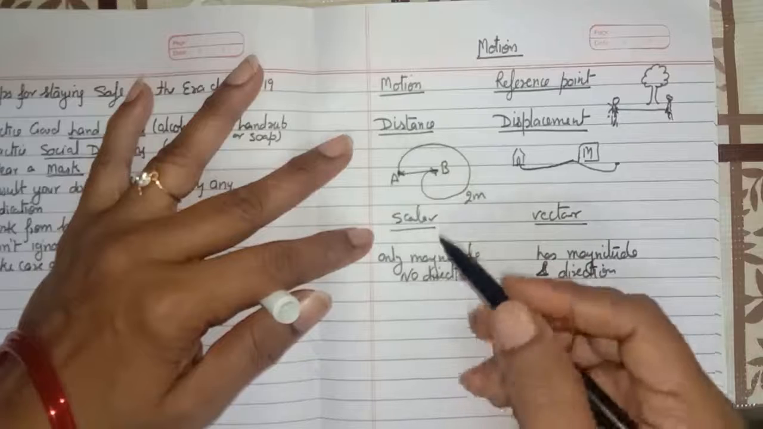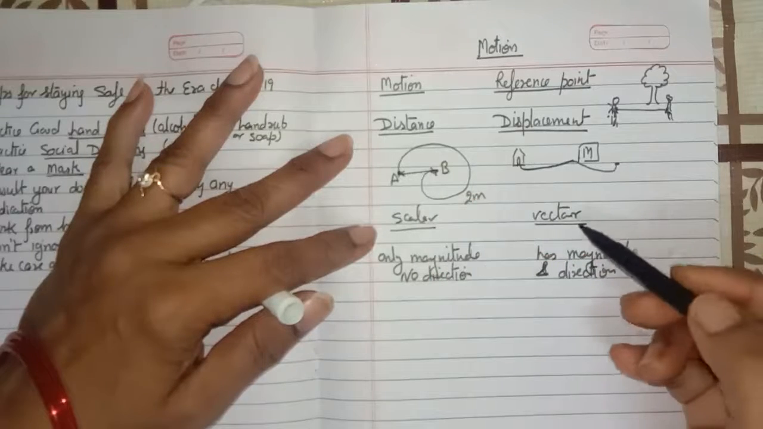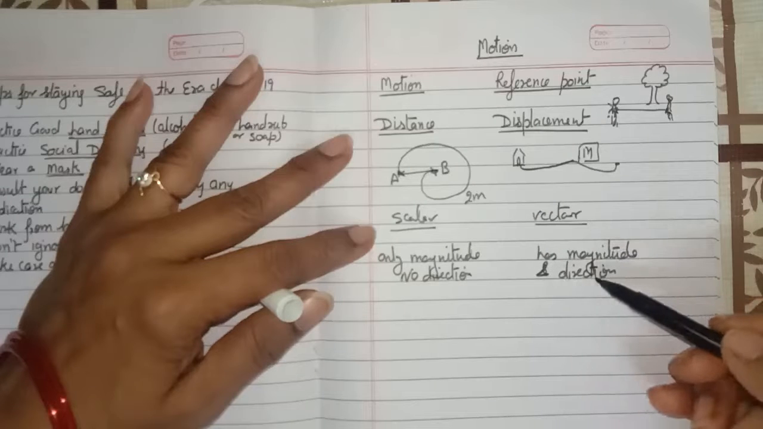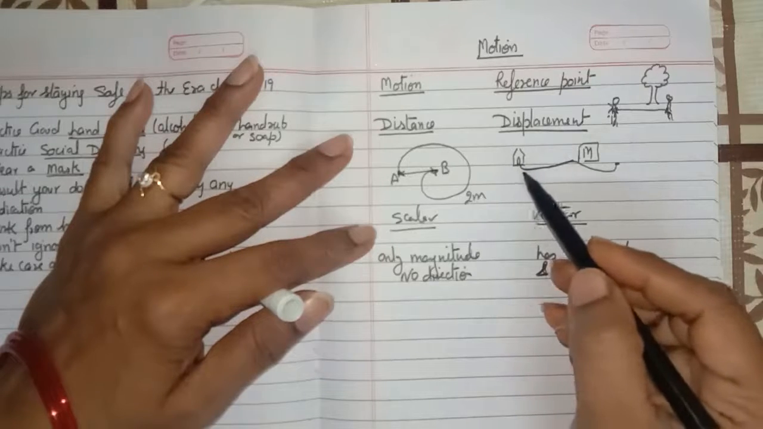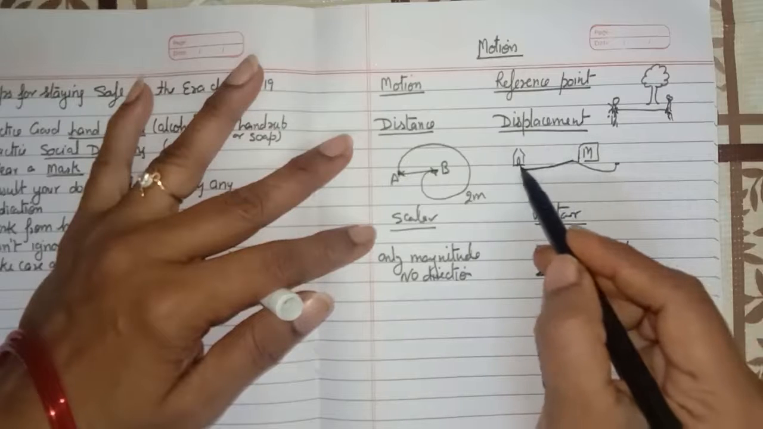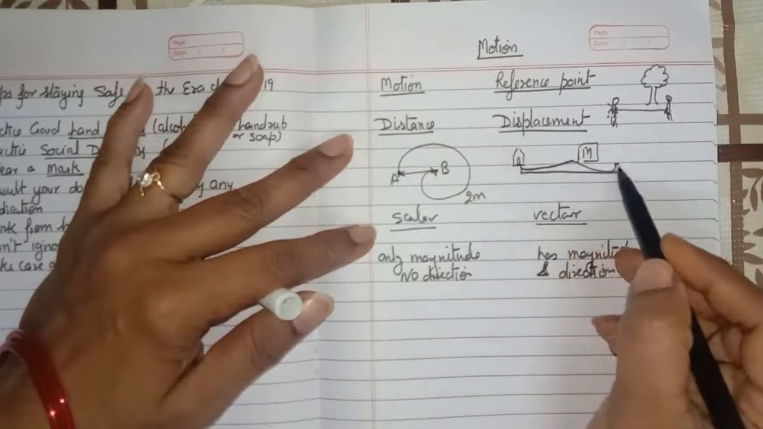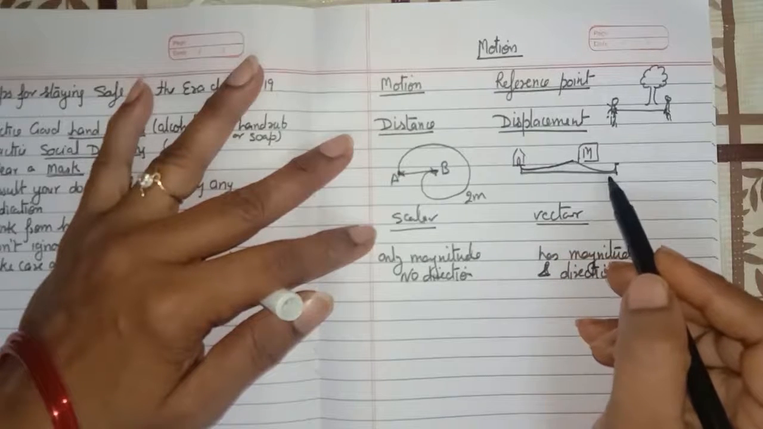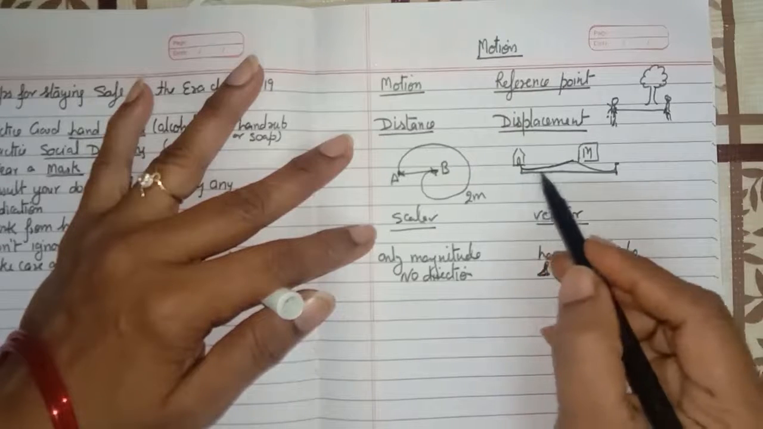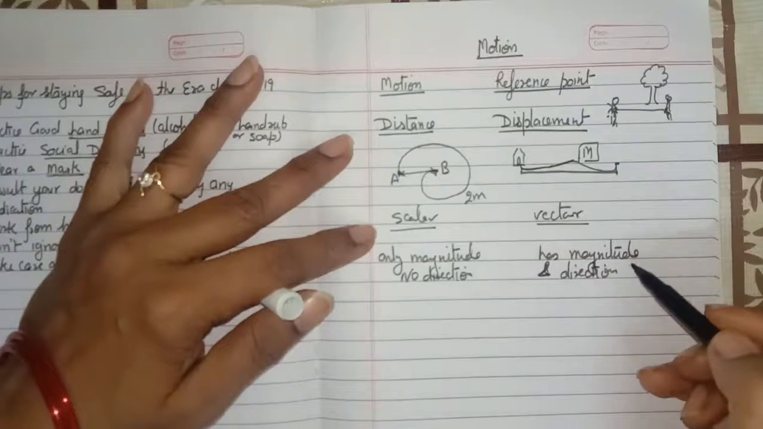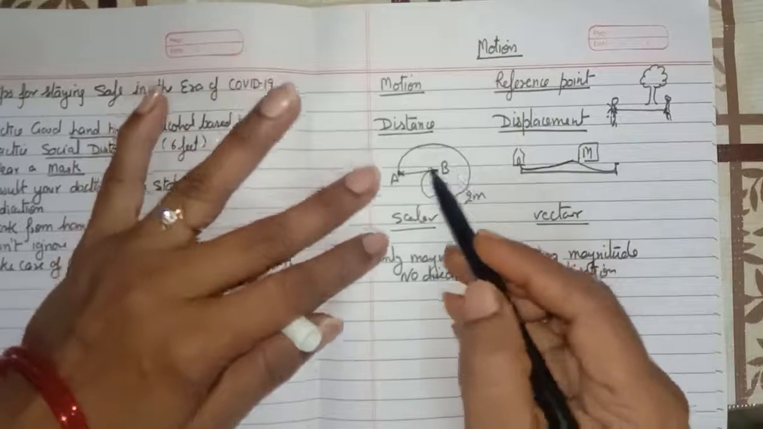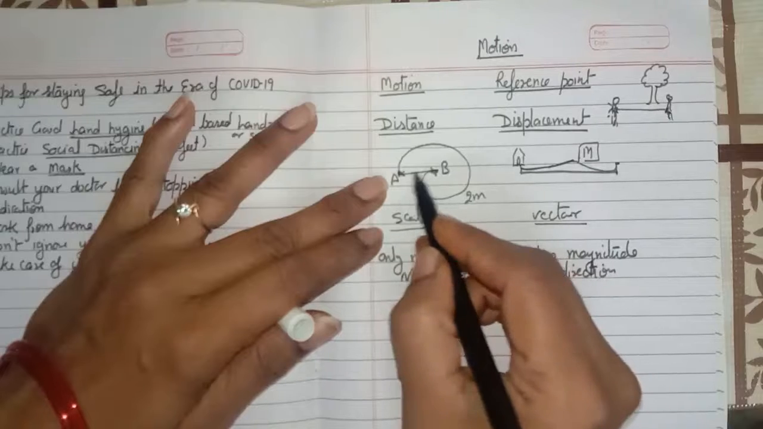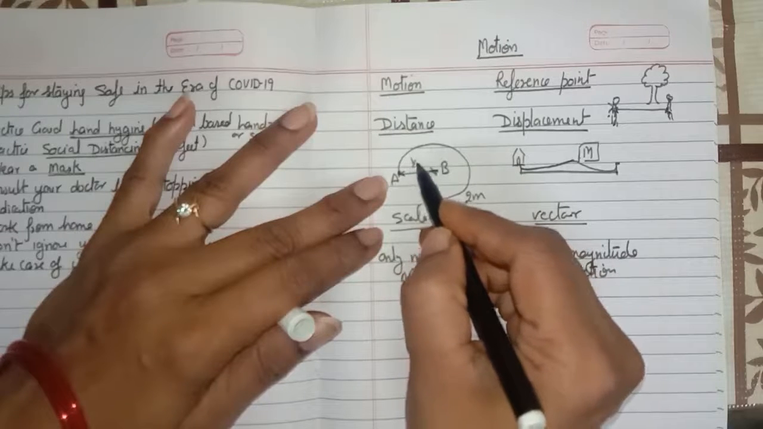So distance is a scalar quantity. And what about the vector quantity? Vector quantities are those which have magnitude as well as direction. In the case of displacement, you have to explain the direction of your motion as well as the magnitude. So here, the actual distance is 2 meters, and suppose from A to B the displacement is half a meter.